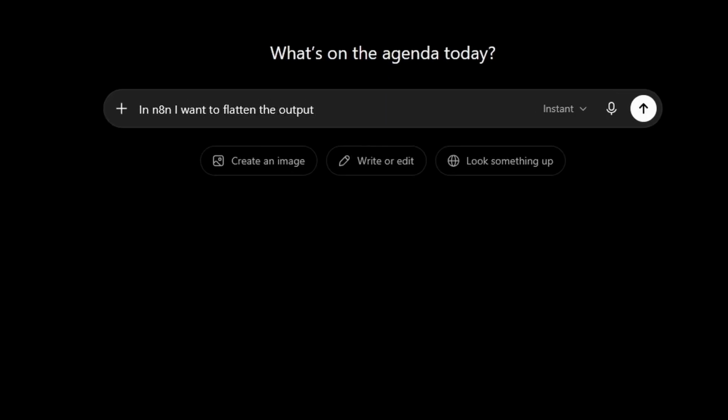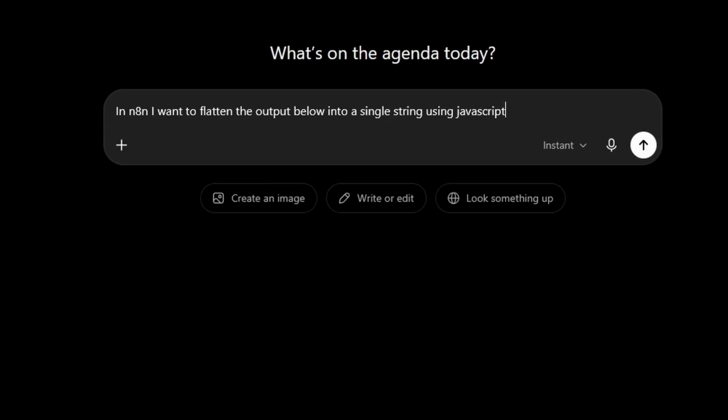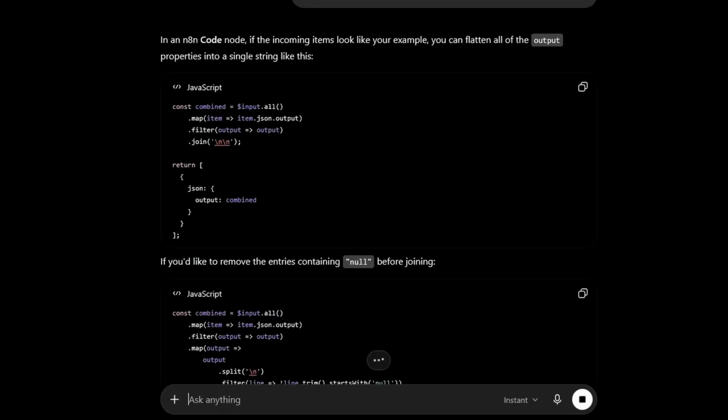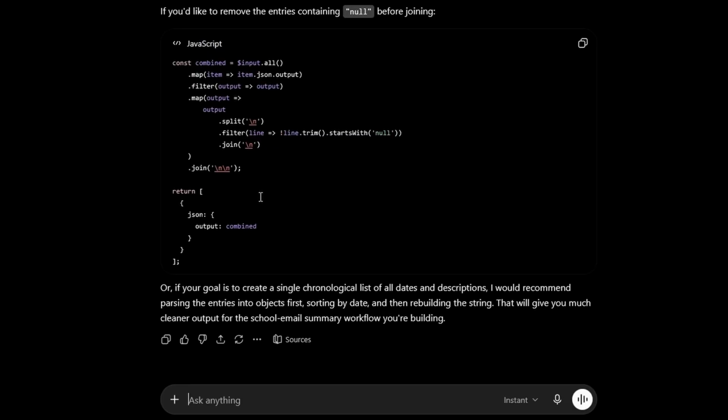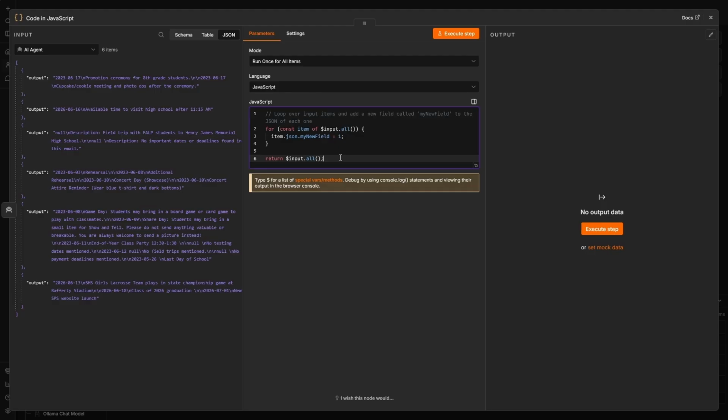Tell it, hey, I want to flatten this information into a single string using JavaScript in N8N, and then literally paste it in my response string. And you can see here, there's some nice JavaScript that it gives us. It even gives you multiple options on different ways if you want to exclude nulls and things like that. At this point, we want to keep everything. So I'm going to go ahead and just use this first one that we have here and paste this directly in here.